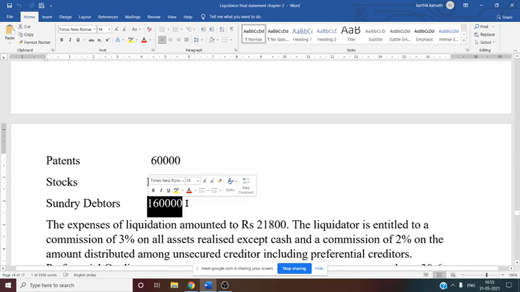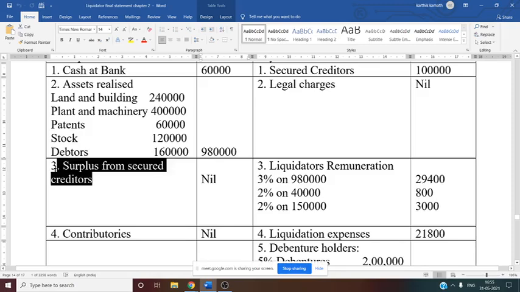Directly from the adjustment you can enter the amount. You will get total assets realized, that is 9,80,000. So after getting total assets realized, next thing we have to see surplus from secured creditor. Whether we have information here regarding secured creditor. Yes, secured creditor information is given in this problem.